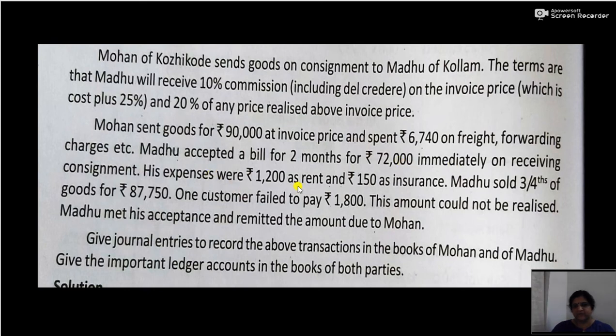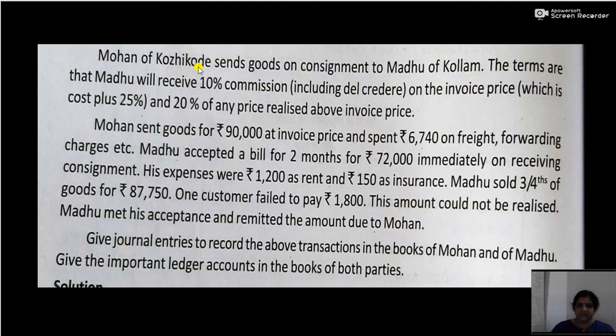His expenses were 1,200 as rent and 150 as insurance. Madhu sold 3/4 of the goods for rupees 87,750. One customer failed to pay rupees 1,800, so that is bad debts, and this amount could not be realized. Madhu met his acceptance and remitted the amount due to Mohan. So you have to give journal entries and also the ledger accounts.